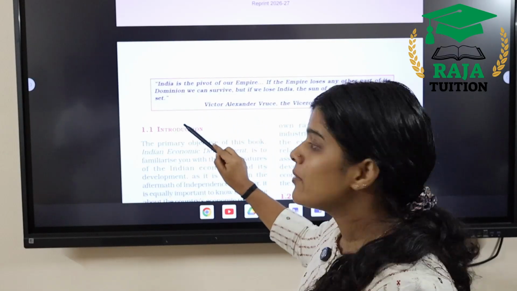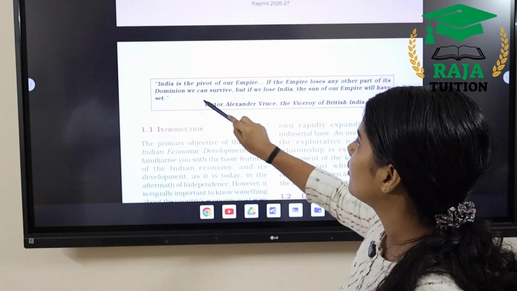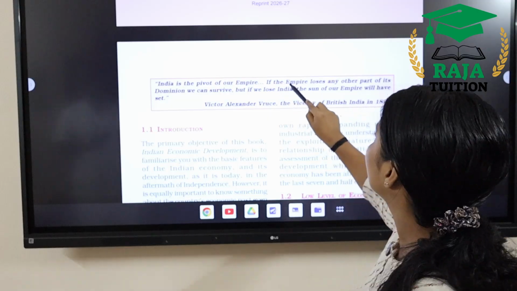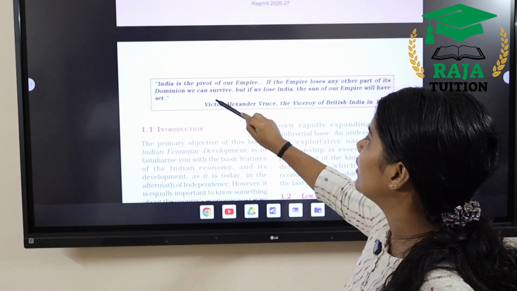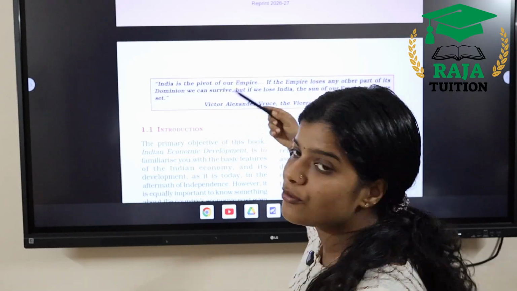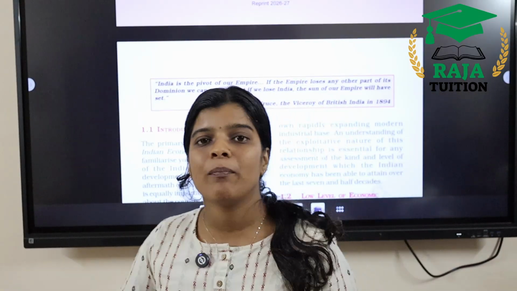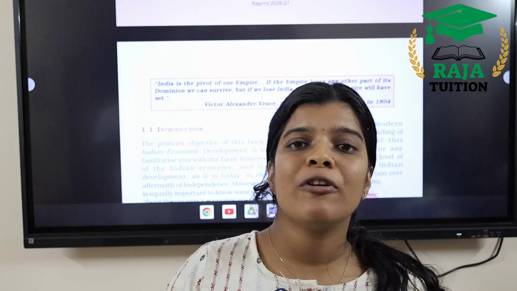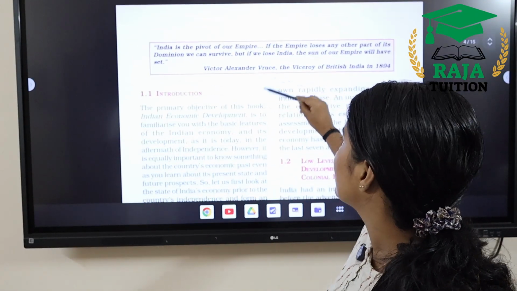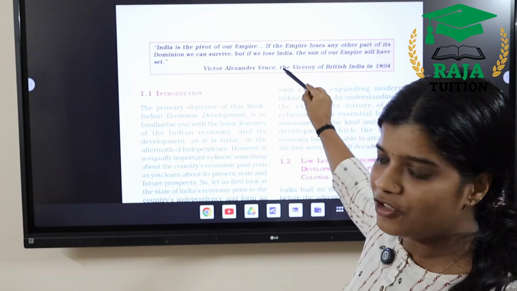There is a famous quote by Victor Alexander Bruce that is given in a box in the NCERT textbook. It says that India is the pivot of our empire. If the empire loses any other part of its dominance, we can survive. But if we lose India, the sun of our empire will have set. Victor Alexander Bruce gave much importance to India as an empire, and if we lose that empire, our sun will set. That is the thing given inside the box.